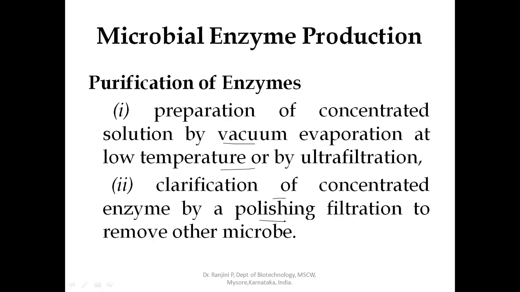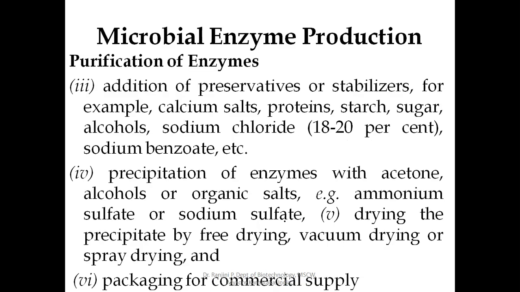organisms. So clarification will remove all the other microorganisms. Another step is the addition of preservatives or stabilizers, for example calcium salts, sodium chloride, sugar, alcohols, and sodium benzoate, in order to maintain the stability of these enzymes.